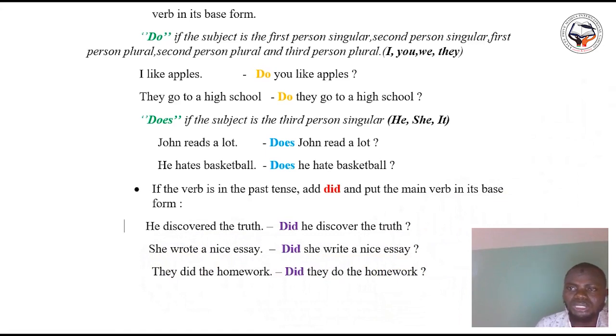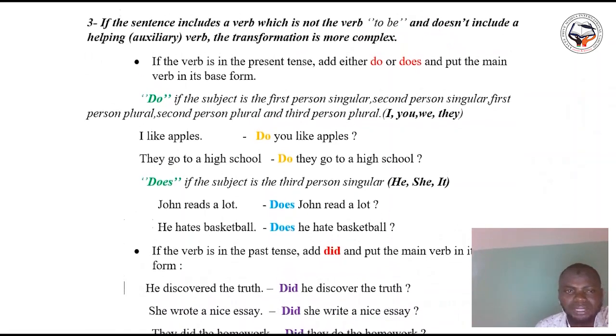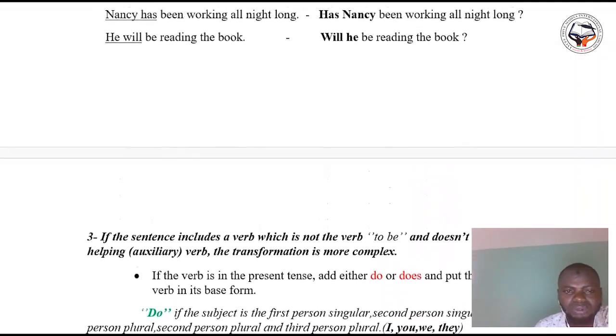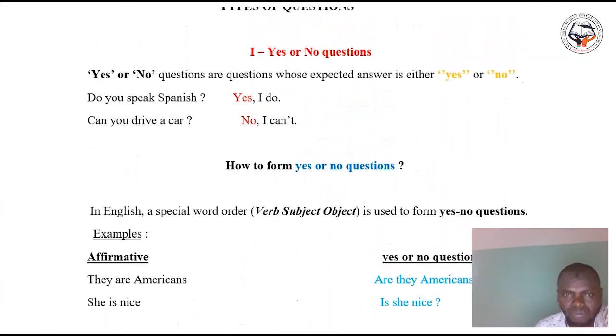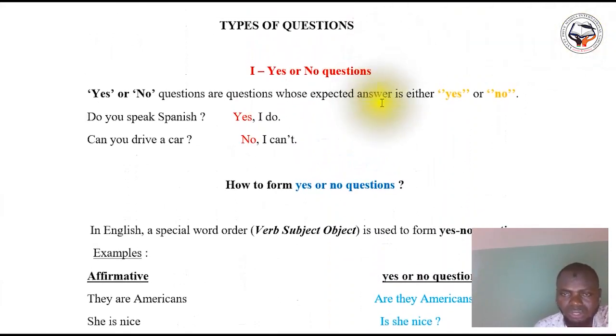Okay. So here is information concerning the yes or no question. As a summary, yes or no questions are questions whose expected answer is yes or no. You cannot answer them without yes or no. That is why we call them yes or no questions.